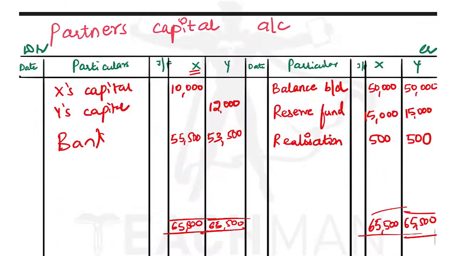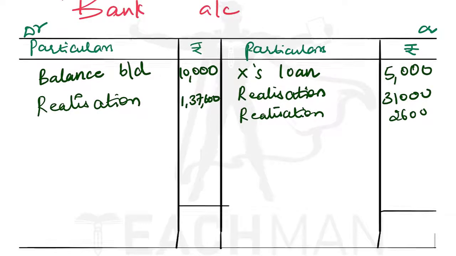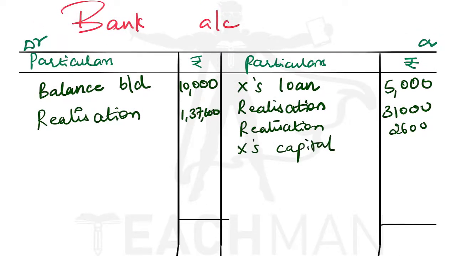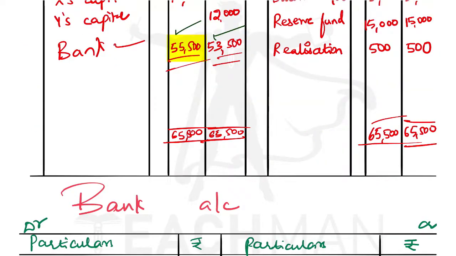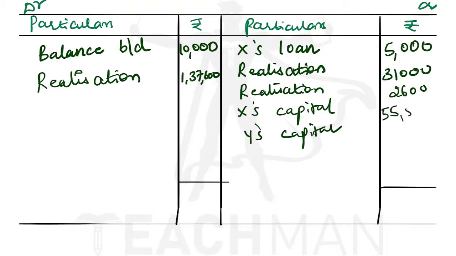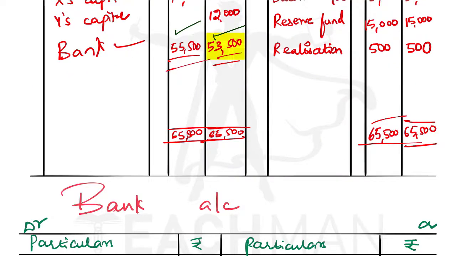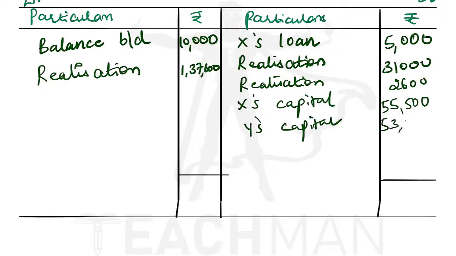Now let us see the partners' capital account. Here only one bank is there, for X and Y. This amount should be recorded individually in the bank account. Since it is on the debit side, we'll record it on the credit side individually as X's capital and Y's capital. X's capital is 55,500 and Y's capital is 53,500. Now let's tally the bank account.